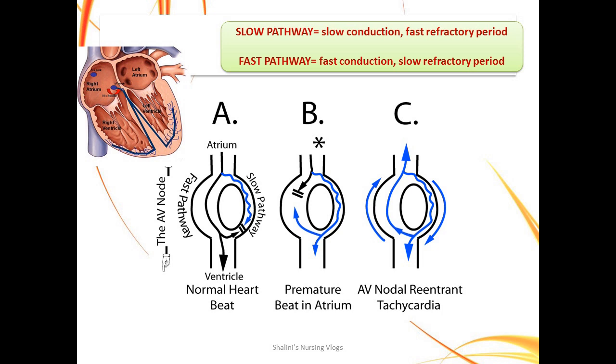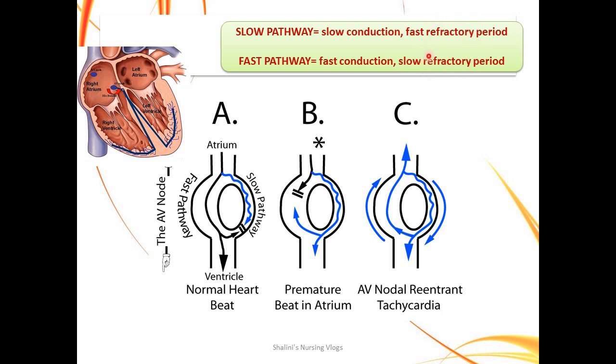When there is a premature beat, not from the SA node, suppose from any ectopic foci, or a sudden beat which comes to the AV node earlier than expected, what will happen is given in panel B. Before I go to panel B, I'd like to explain what the slow pathway and fast pathway are. The slow pathway transmits the impulse slowly, which is called slow conduction, and it has a fast refractory period. The fast pathway transmits the impulse fast, but it has a slow refractory period.